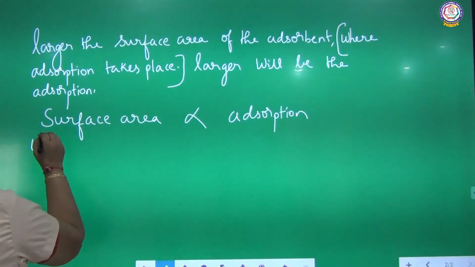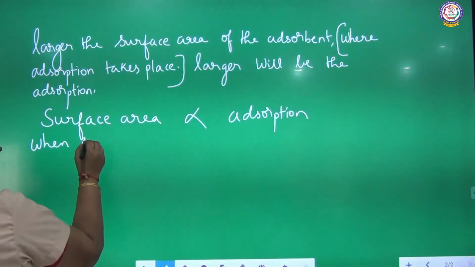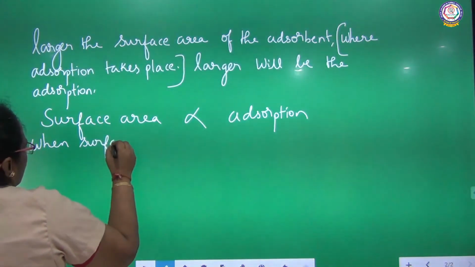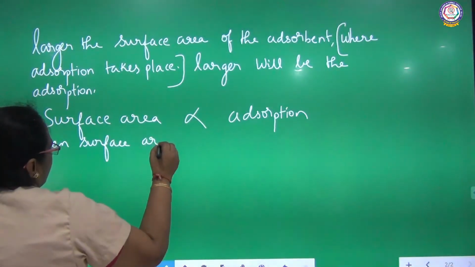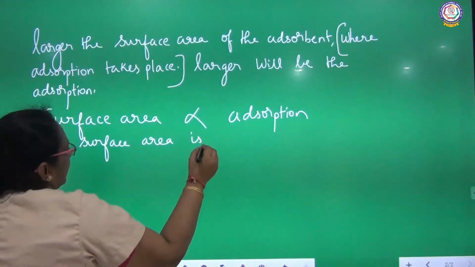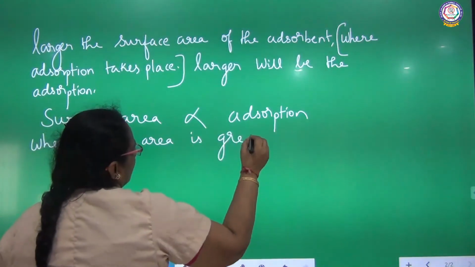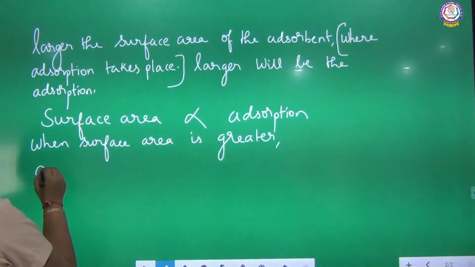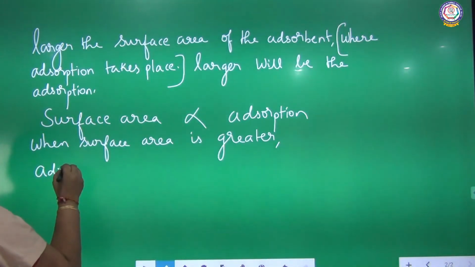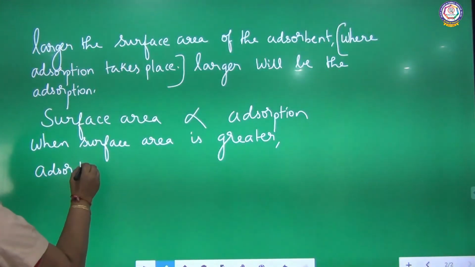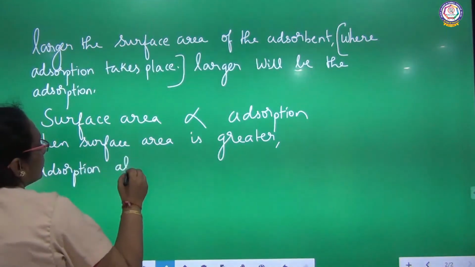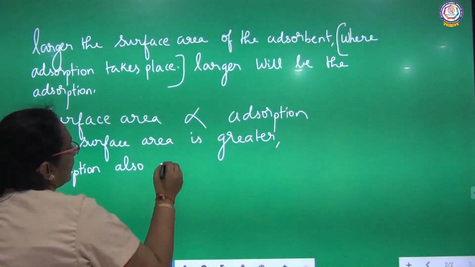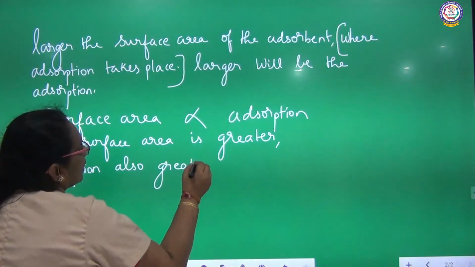When surface area is greater, adsorption is also greater.